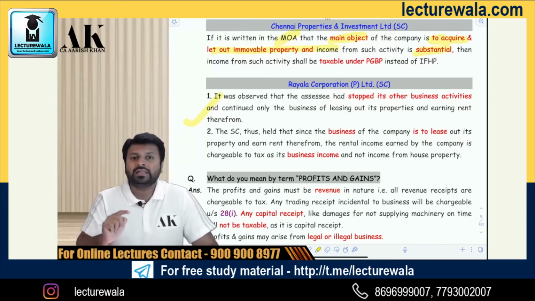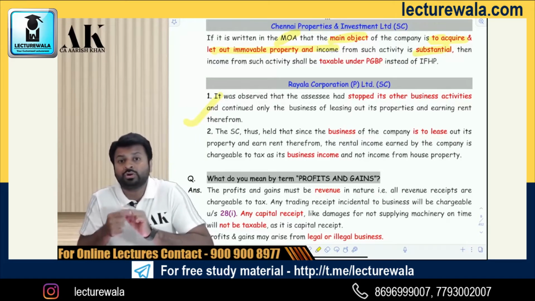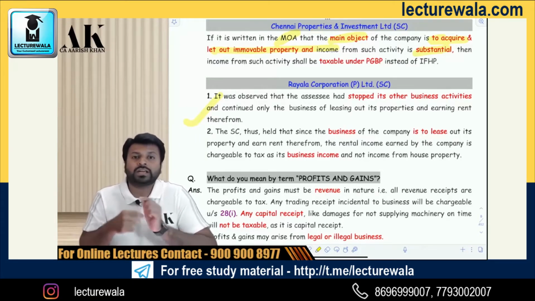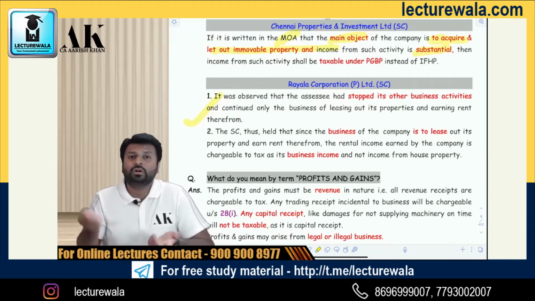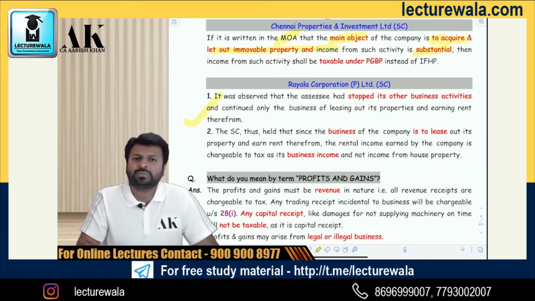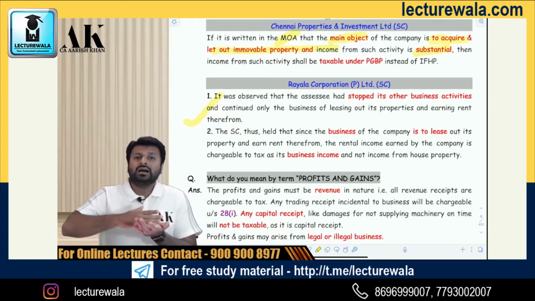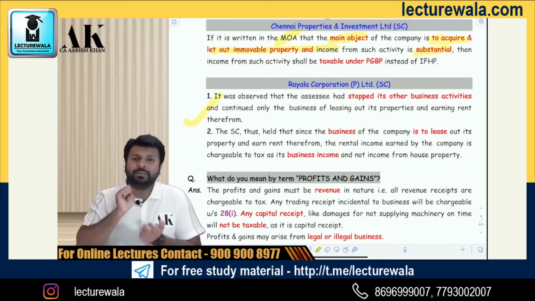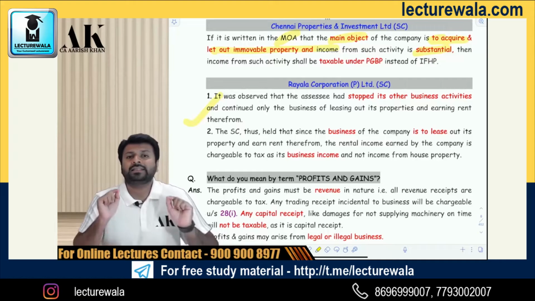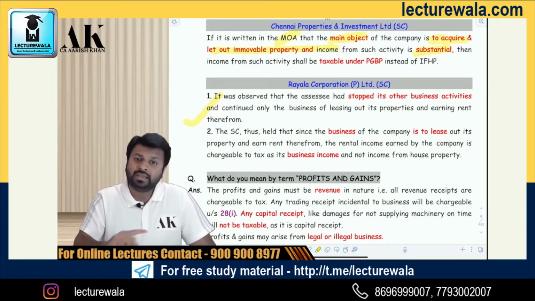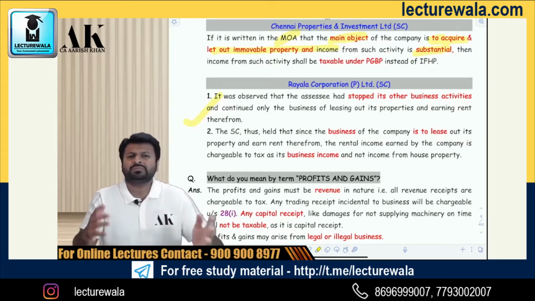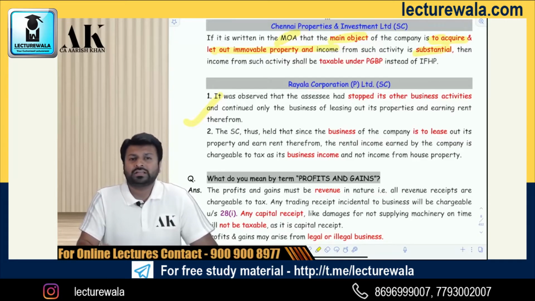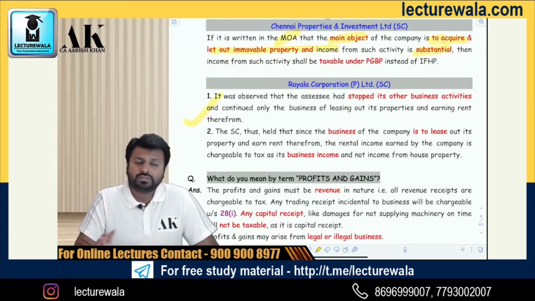The reason being, the main objective of Lodha is not to construct property and let out. The main objective of Lodha is to construct property and sell. Lodha cannot take the benefit of this particular Supreme Court judgment. If Lodha lets out its unsold property for a temporary period to earn some revenue out of it, then that income cannot be classified under the head PGBP. That will be classified under the head house property, because the main objective of Lodha is not to construct and let out. Its main objective is to construct and sell the property. Okay. So this is how the term business and profession is very widely confused by the government of India.